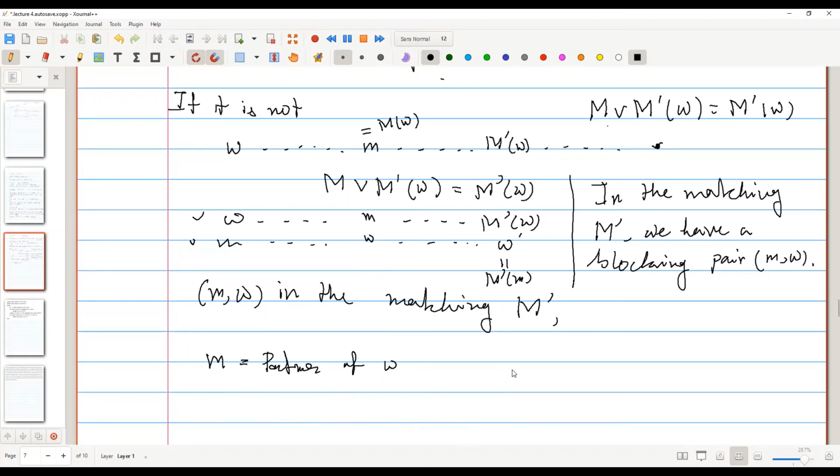Because suppose there is m and w, and there is m prime. m is a partner of w, and m prime is also a partner of w. Then m must be equal to m prime. Otherwise, the join function will give us both matchings from these vertices, from this lemma, and that means m must be equal to m prime.